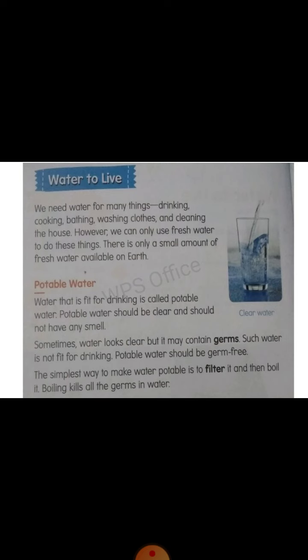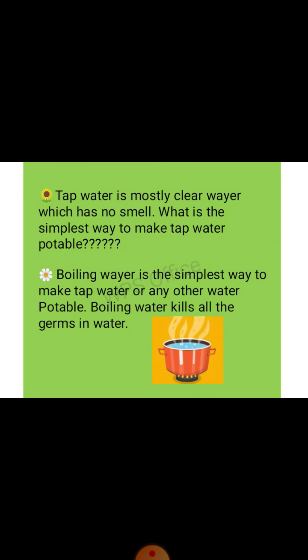Now come to your tap water details. Tap water is mostly clear water which has no smell. So what is the simplest way to make tap water potable? That we already studied in our content book. Boiling water is the simplest way to make tap water or any other water potable. Boiling water kills all the germs in water, right?